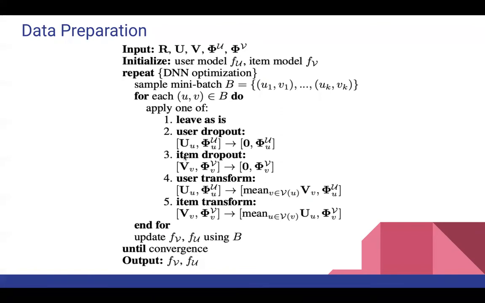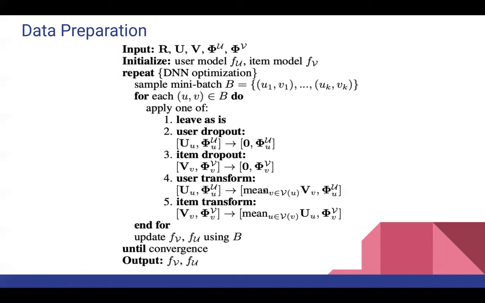Coming to the data preparation part, since the user representation and item representation are not available during cold start scenarios, to mimic the behavior, the authors have replaced the user representations with zero vectors and item representations with zero vectors, and this they call user dropout and item dropout. And also, there's a time gap between when a new user starts interacting with the system or a new item is seen by users and when the latent models are run to get user and item representations. During this time, the new user representation is represented as the average of the item representations with which the user has interacted.